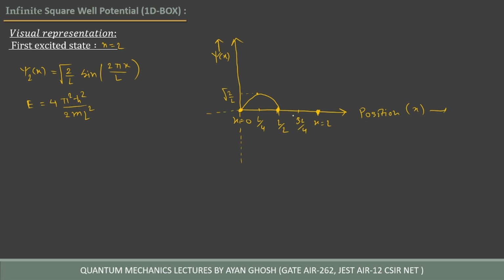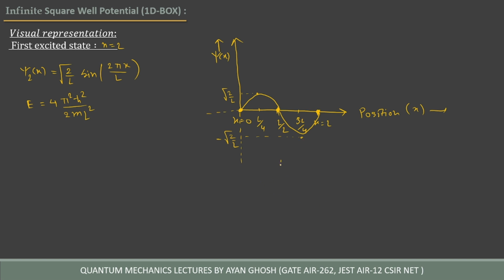For 3L by 4, if you put 3L by 4, the sine is negative 1. So at 3L by 4, there is a negative value, minus root over 2 by L. So the wave function goes this way and will look like this.